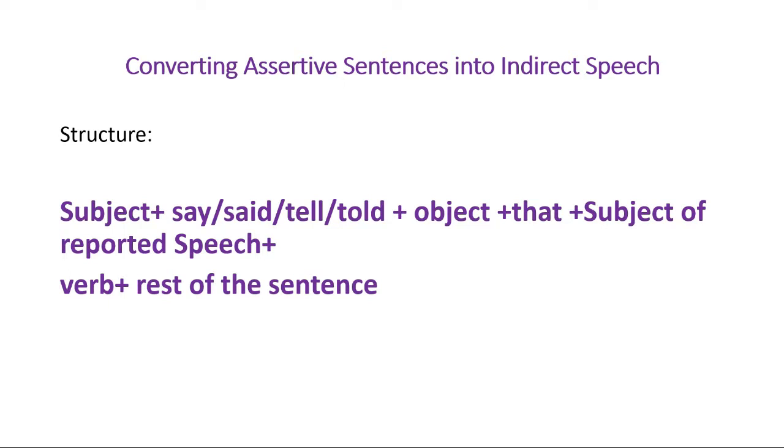Then we will put the object if we have any. Then there will be no inverted comma, there will be that, and then the subject of the reported speech will be put, and then we have to use the verb and the rest of the sentence. So this is actually very easy. All you have to do is remember this structure. It will help you to convert an assertive sentence into indirect speech.